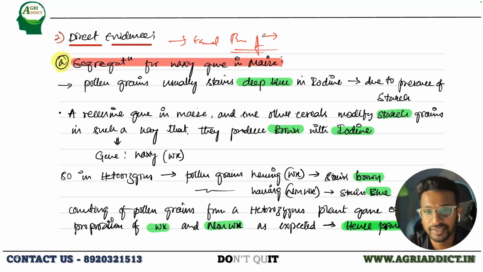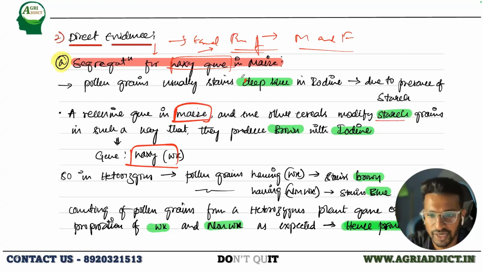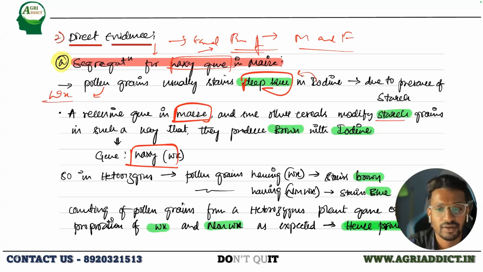You have to know the reason what we are doing. We are trying to find whether there is an equal contribution from males and females or not. To identify this, this experiment can be used. They have taken one gene, which is the waxy gene. So what is the function of this waxy gene? Normally the maize pollen grains which have the wild type WX gene will stain deep blue when treated with iodine. But if it is mutated or in recessive form, then it will give a brown color when treated with iodine.